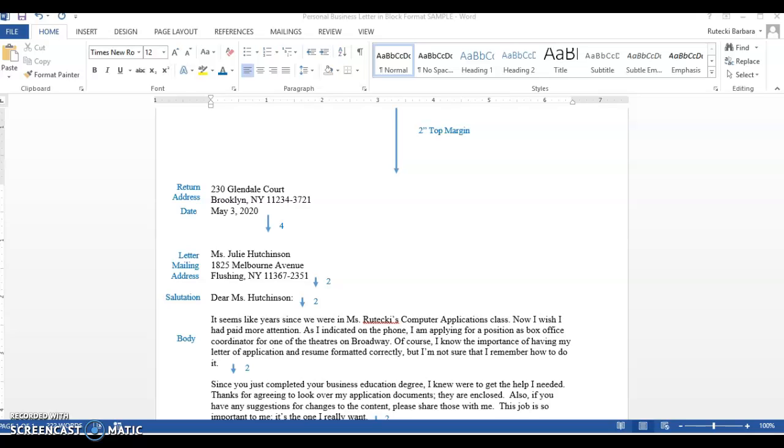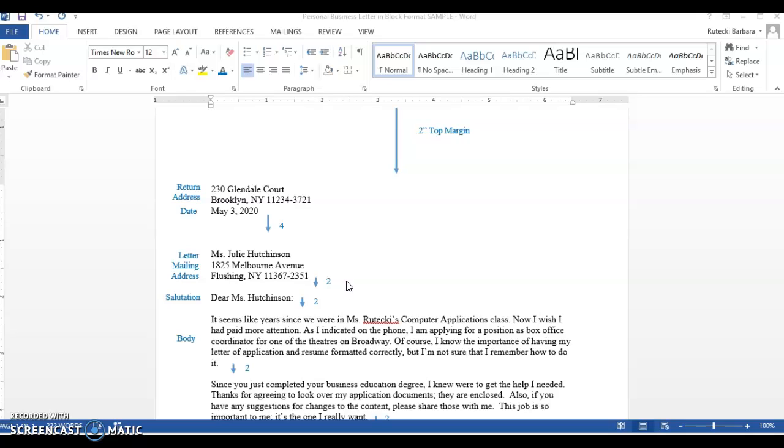Okay, so some standard fonts would be like Arial or Times New Roman, and I don't recommend that you go too much smaller than size 12 or too much larger than 14, so right around in there somewhere. And sometimes you can adjust your font size if you need to to fit on the paper properly. In a personal business letter, you don't normally have any kind of a header in here. Corporations will often have a header up there, so it'll be their company name and their address. So a letter that gets sent out from a company is going to look a little bit different.